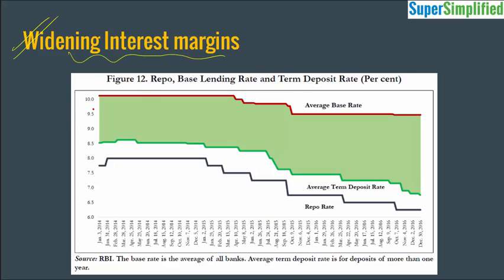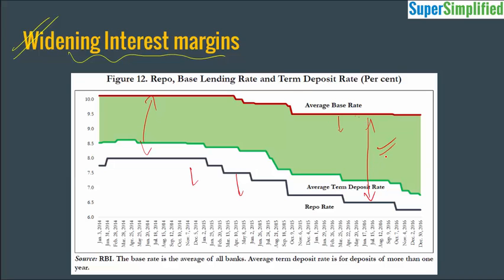So what is happening here is interest margins have increased significantly due to the twin balance sheet problem. Even when the RBI announced a repo rate cut, the banks did not respond with a proportional interest rate cut, because of the burden of bad loans on their balance sheets, so they were not in a position to go for monetary transmission. It was in the news for quite a long time that monetary transmission is not happening. So the margin between the repo rate and the bank interest rate was actually increasing with time.